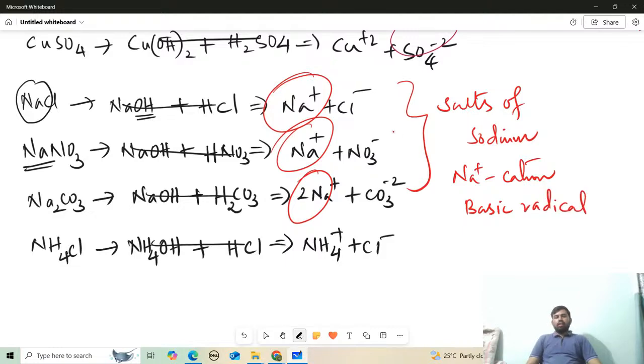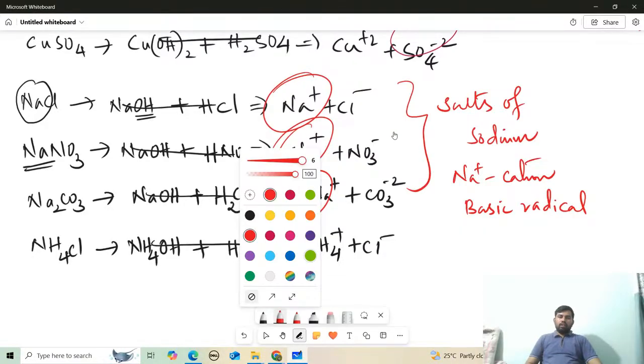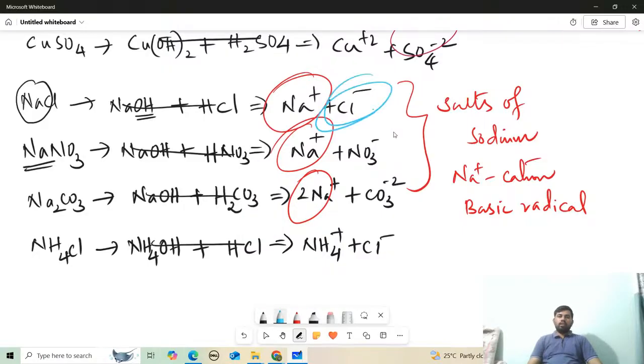Any other category possible here? Let me write the label in another color. Can you observe something else, especially the Cl minus? So what can I call these also?